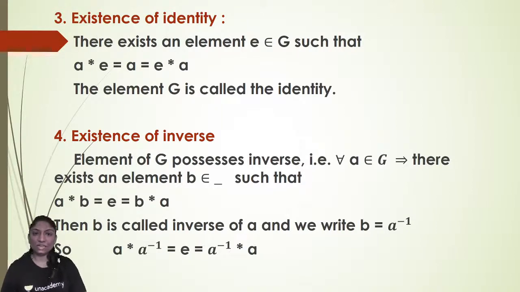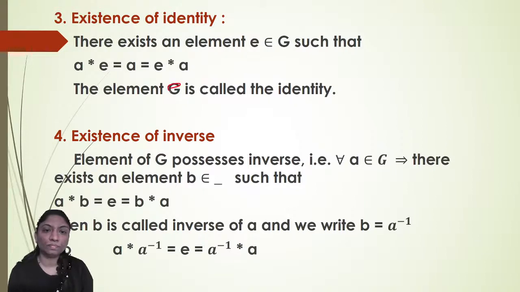So there exists an element E in G such that A star E is equal to A is equal to E star A. The element E is called as identity element, right?